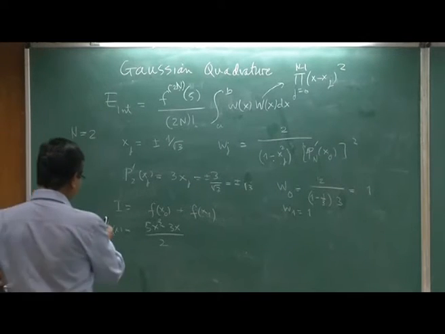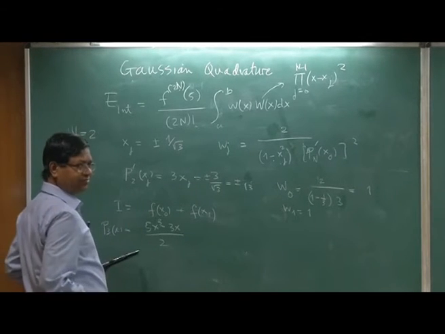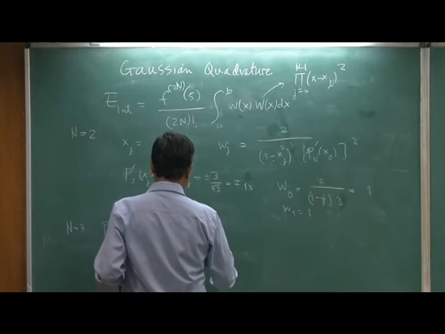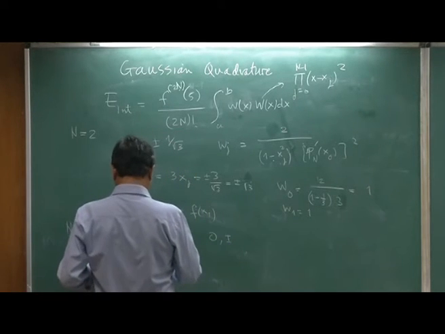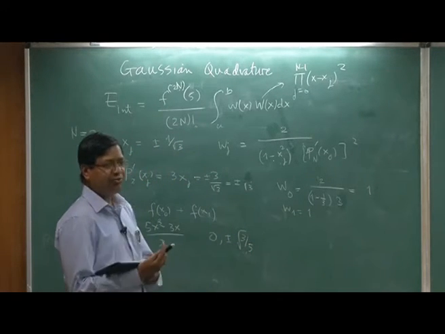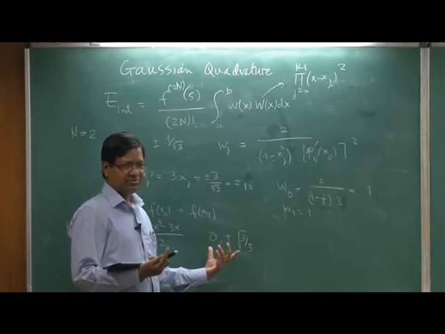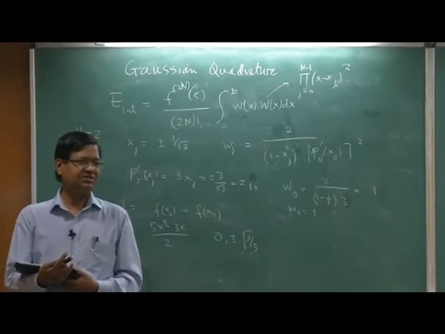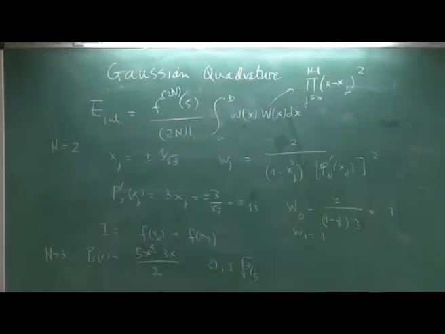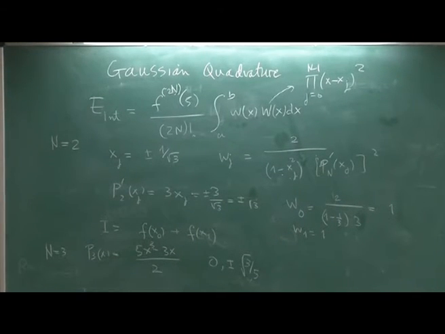So you can compute the derivative of this one. What are the roots? There should be 3 roots: 0 and plus minus root 3 by 5. So I should compute the functions at these values, that is it. You do not need to compute elsewhere, just compute at these. Now weights, so in fact people give them in terms of a table, so let me just write the table. You can compute the w's, but since it is odd and even, some weights turn out equal and some abscissas are plus minus. So it is written in terms of a table as follows: